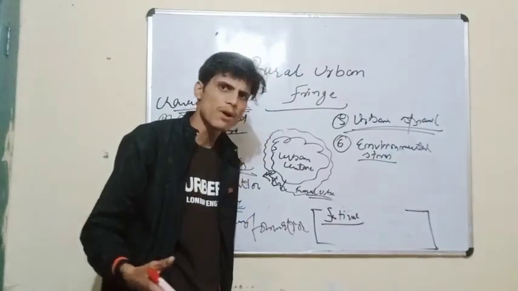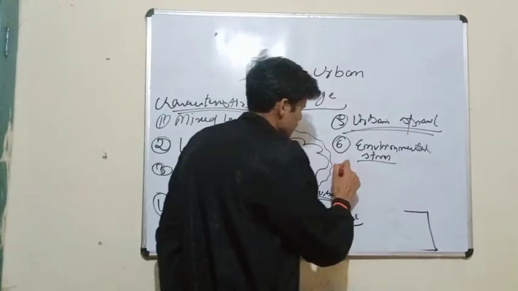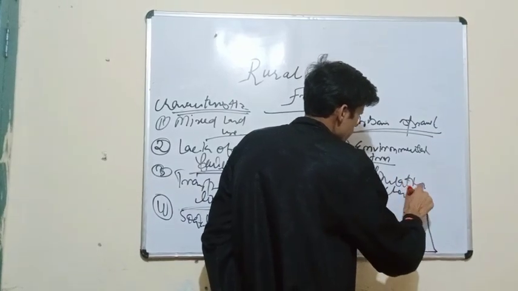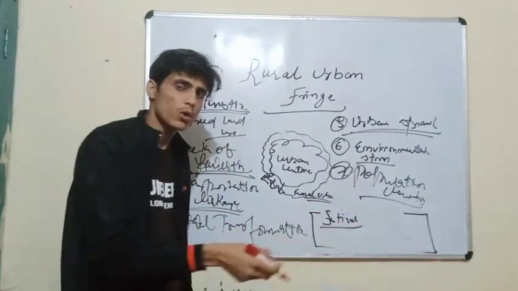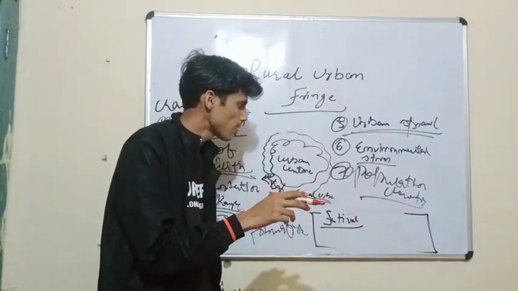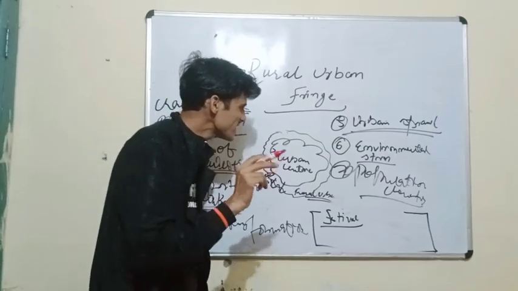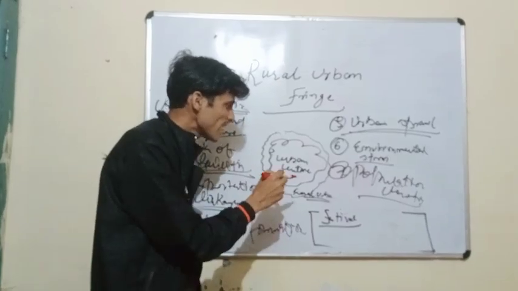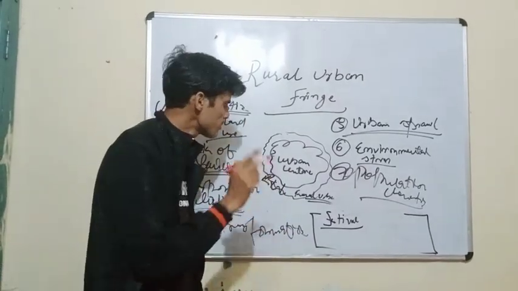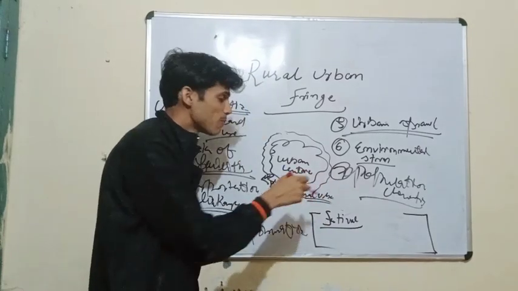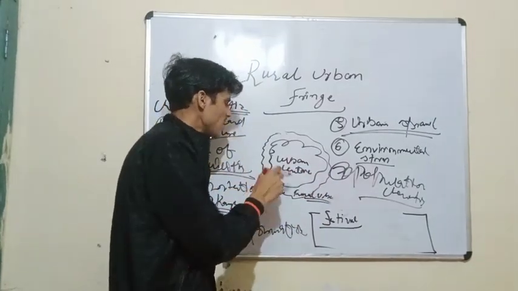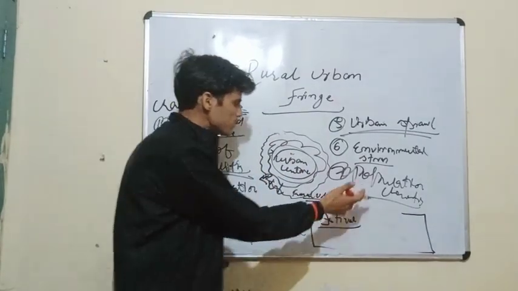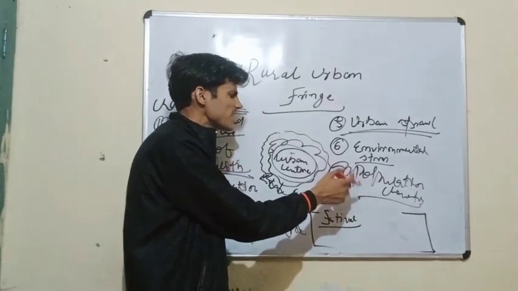The next point I would talk about is the population characteristics. There would be some people who are originally from that region, and there would be some people who migrated from the urban centers for cheap housing, and there would be some people who are not even migrating from the urban centers. They are just living in that area, but they work in the urban centers, and after their working hours, when the CBD becomes a dead zone, they just come to live here. Okay, their family just resides here.